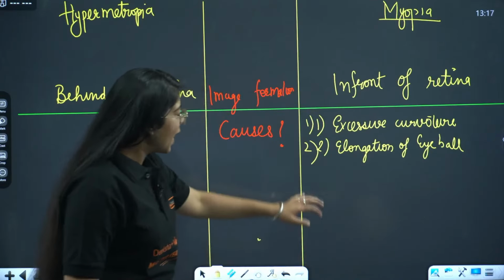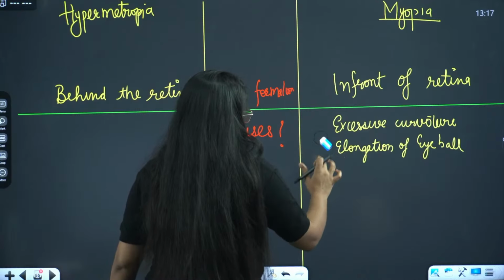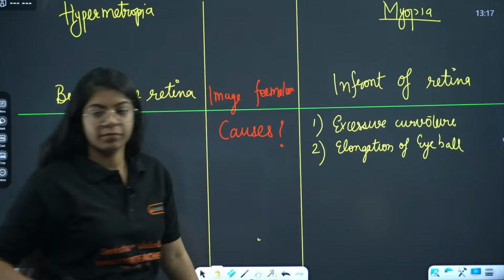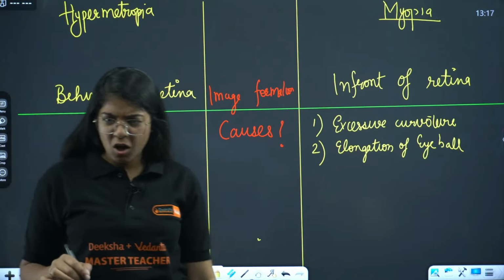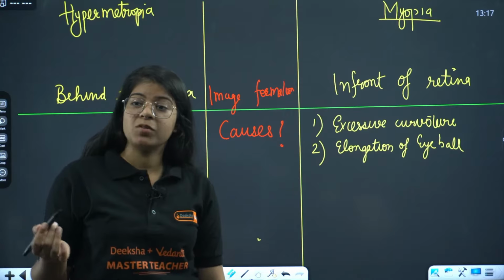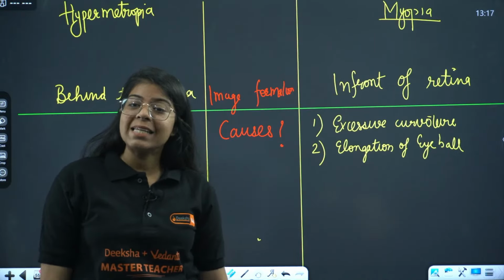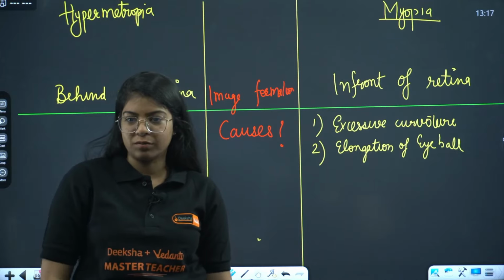Now, for hypermetropia, what are the causes? Hypermetropia: the focal length of the eye lens becomes too long, or the eyeball becomes small.